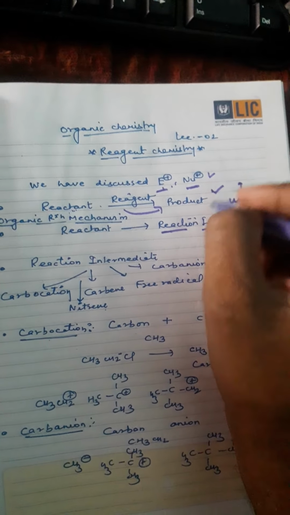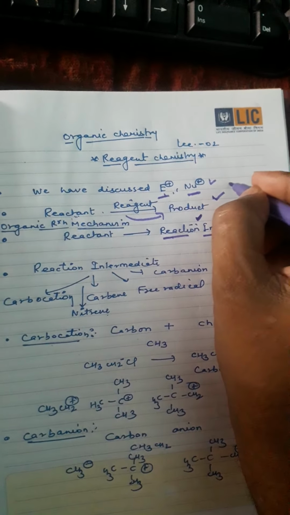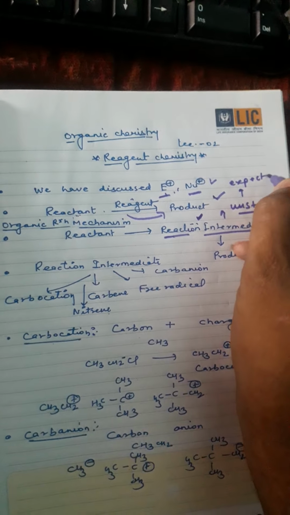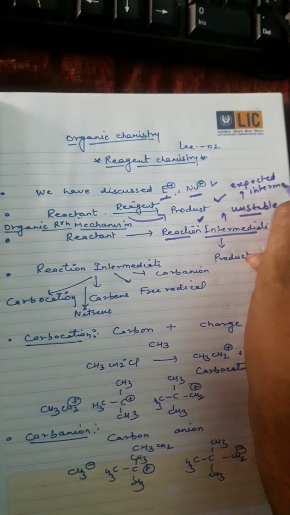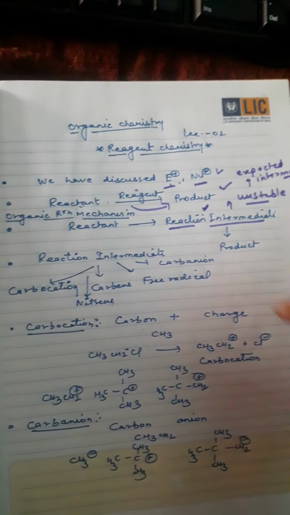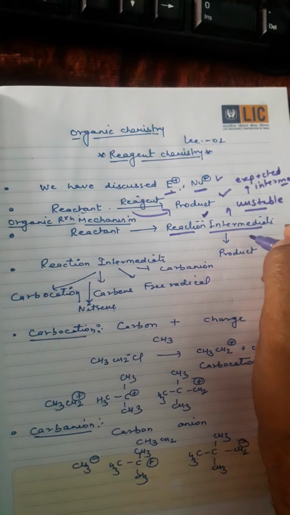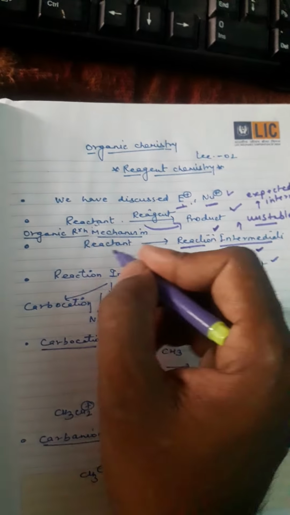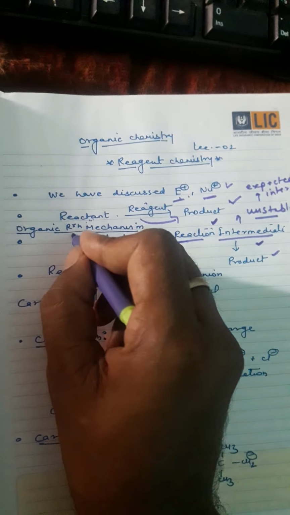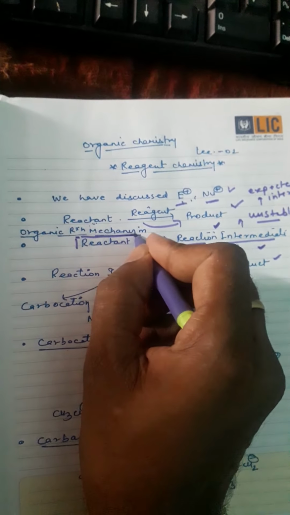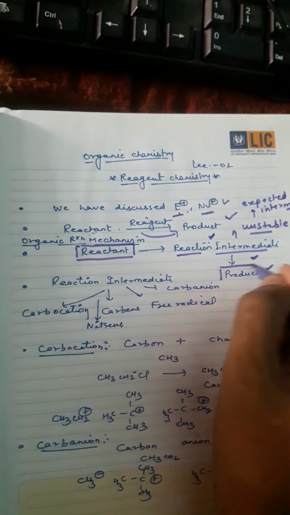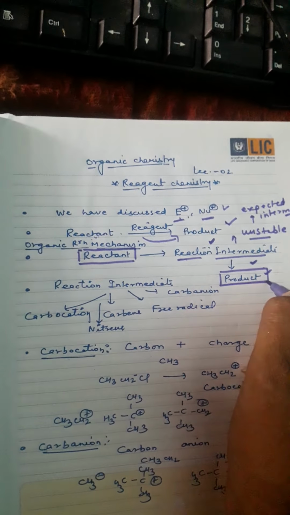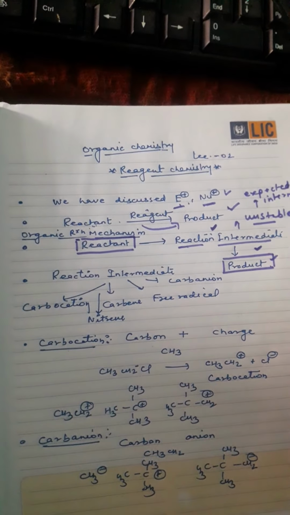It is the expected intermediate. It is very unstable, so it is again converted into products. The reaction intermediate forms in between the reactant and products, so it is a very important species.